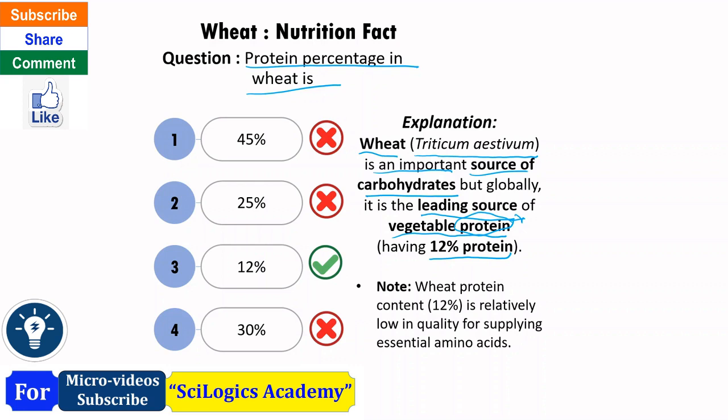But one thing we should know: the wheat protein content, which is 12 to 13%, is relatively low quality protein because it supplies less essential amino acids. The protein in wheat is not of good quality compared to the protein present in pulses or egg protein, meat protein or milk protein. Milk protein, meat protein, egg protein are rich in essential amino acids, while wheat protein is poor. So quality is less, we should remember.